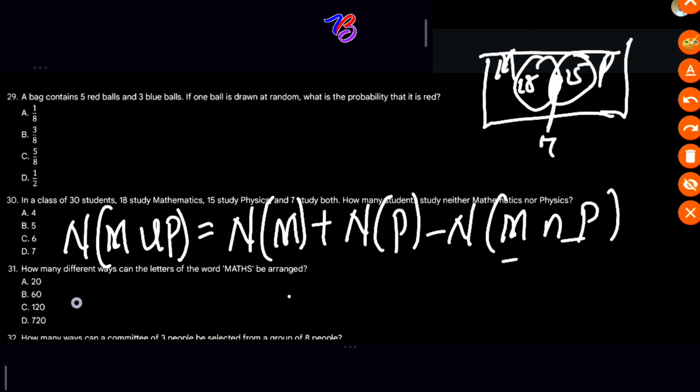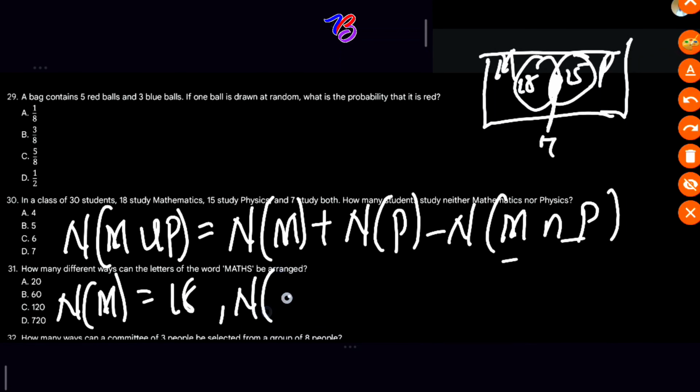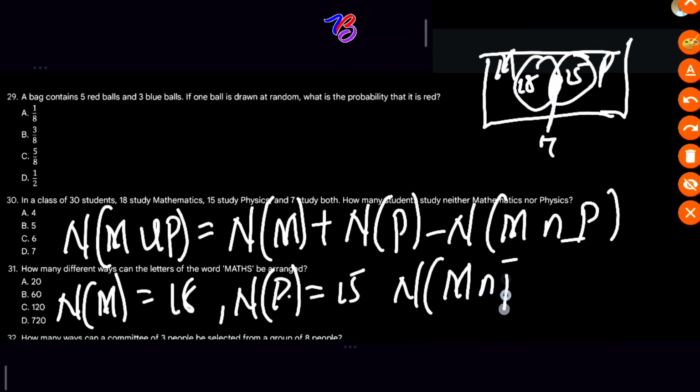Here n of M is 18, n of P is 15, and n of M intersection P is 7.